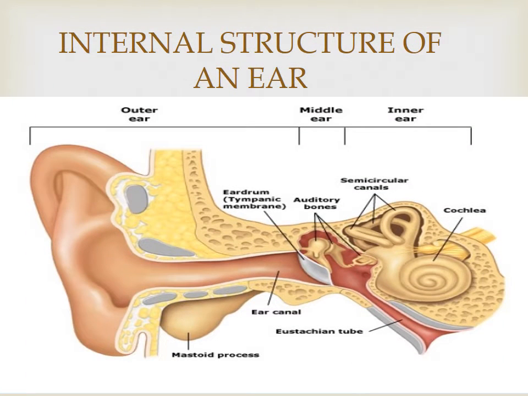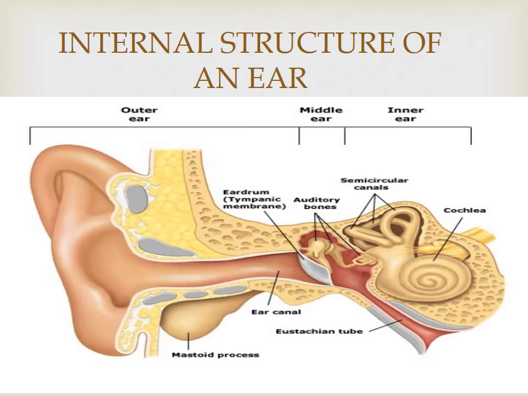Next, the sense organ: the ear. The ear consists of three parts: outer, middle and inner. The pinna of the outer ear collects the sound waves. It is a cartilaginous structure. The auditory canal carries the sound waves to the eardrum.